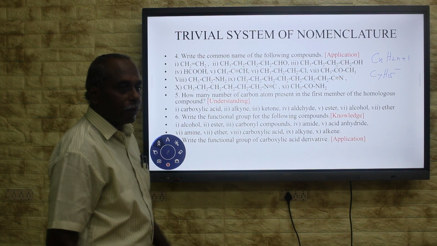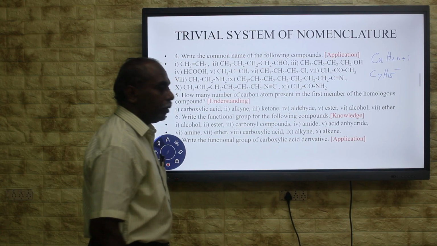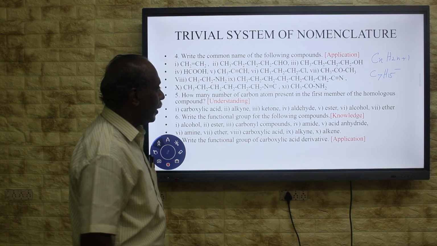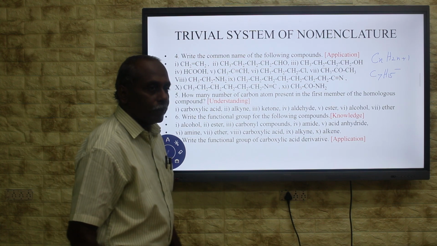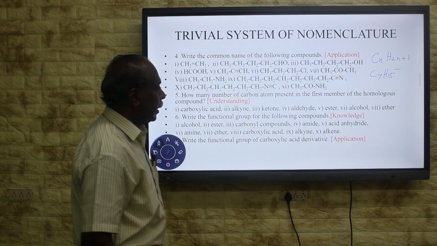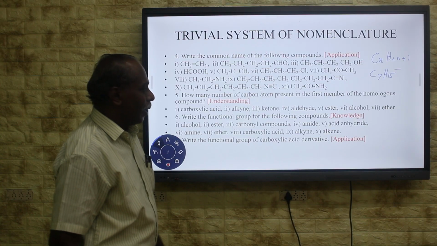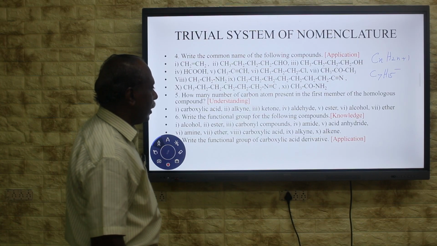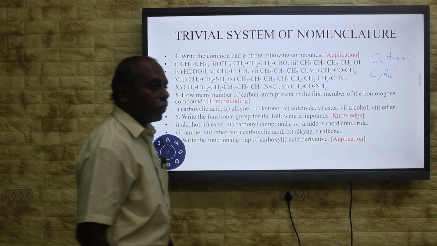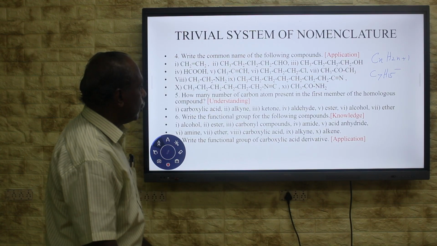Ketone, there may be 3 carbon, dimethyl ketone or acetone. Then aldehyde, 1 carbon aldehyde, formaldehyde. Then ester, 1 carbon ester, formic ester. Then alcohol, 1 carbon alcohol, first member, methyl alcohol.